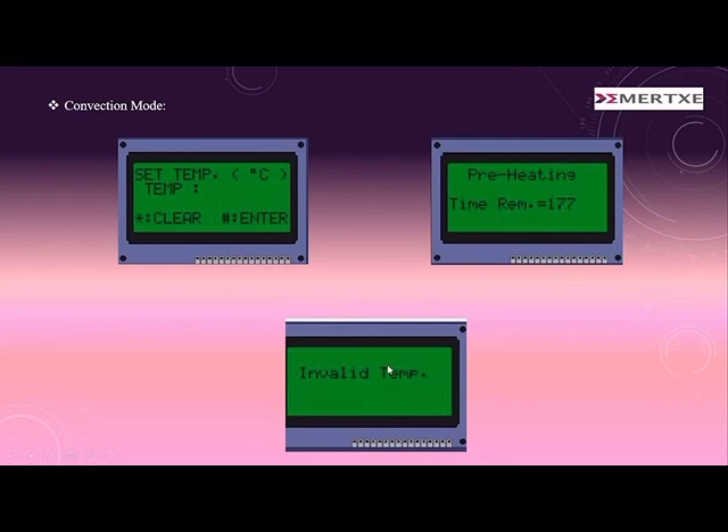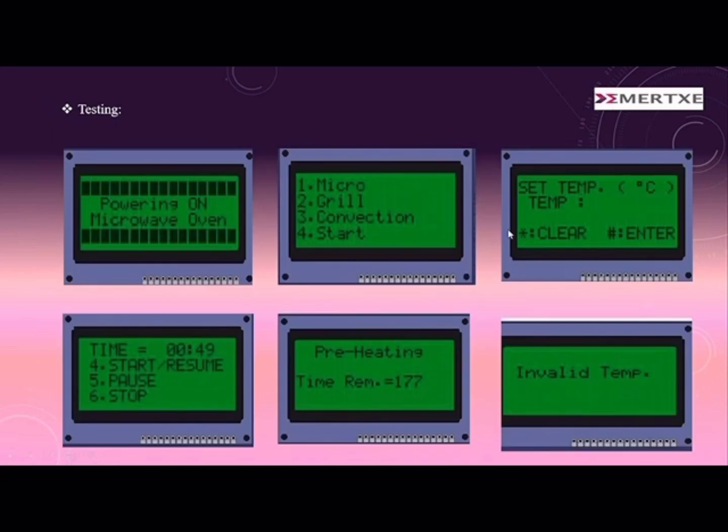Okay, this is about the microwave oven. These are all the screens, from power start to end, where testing will be done. When we start the application, it will show the microwave oven screen. Then it will display four modes over here. According to the user, whichever option they want, we can select and move further.